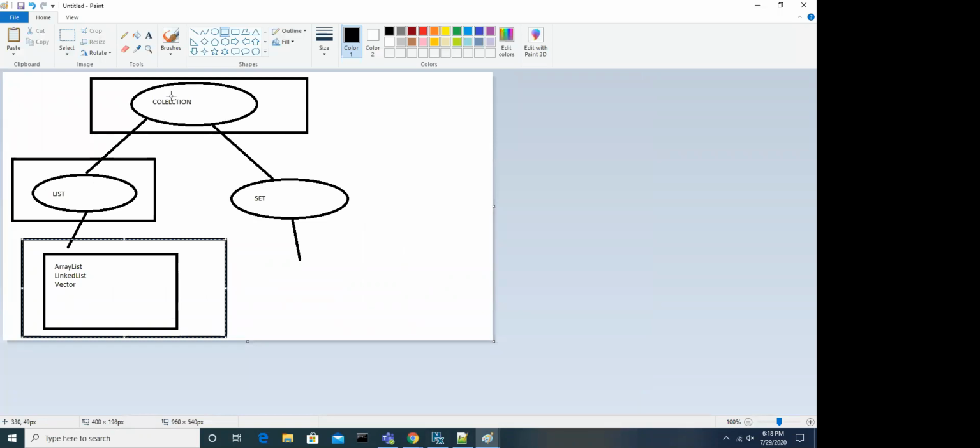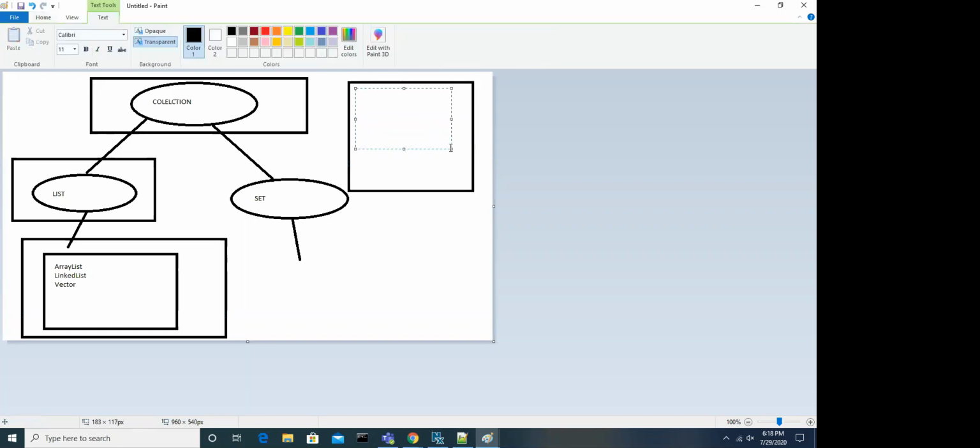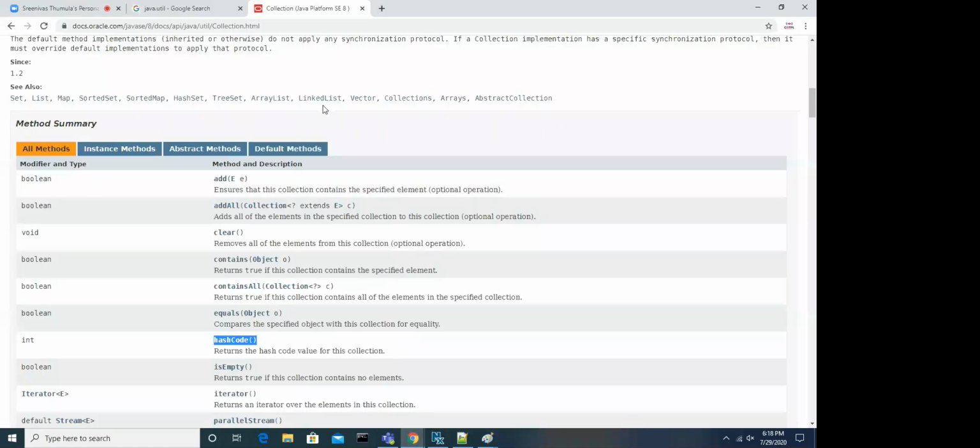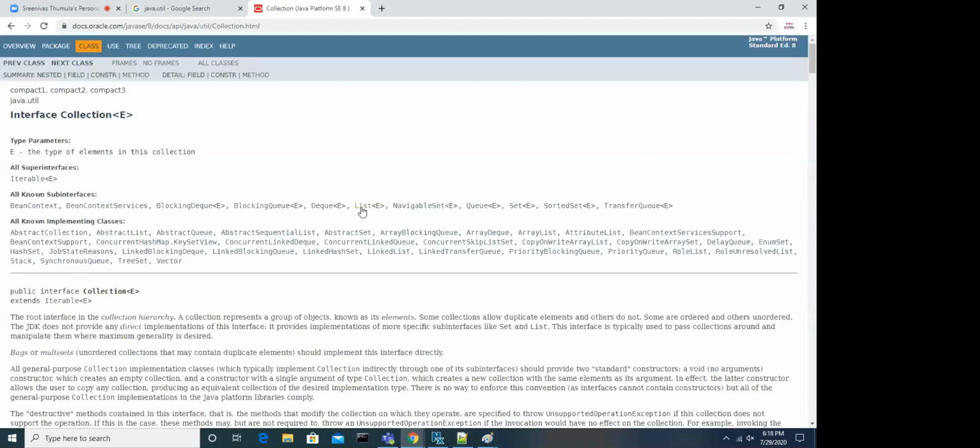Collection, sir. So list is also an interface, collection is also an interface, but again here super and sub. So list extends collection. Let me open it here.